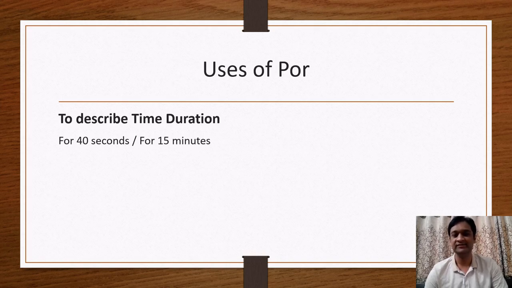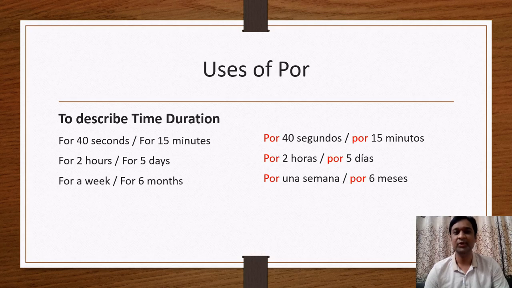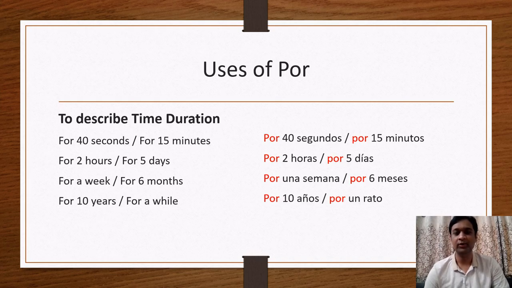For 40 seconds, for 15 minutes: por 40 segundos, por 15 minutos. For 2 hours or for 5 days: por 2 horas, por 5 días. For a week, for 6 months: por una semana, por 6 meses. For 10 years or for a while: por 10 años; for a while is por un rato.